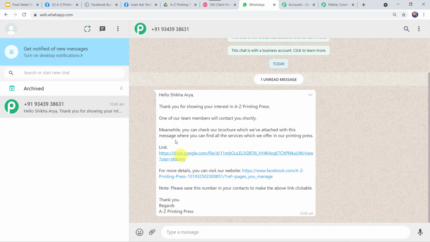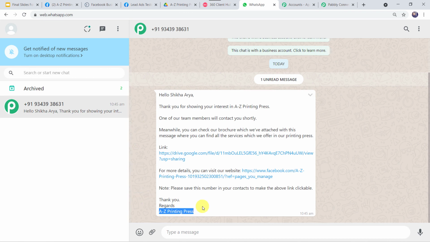Now here we have given this as body field 1 value, Shikha Arya. This was body field 2 value, Printing Press, A to Z Printing Press. This was the body field 3, Printing Press. This we have given the link. This was the 4th one. This was the 5th parameter and this was the 6th one, A to Z Printing Press. So here we can see that the correct values of the body fields are displayed properly.